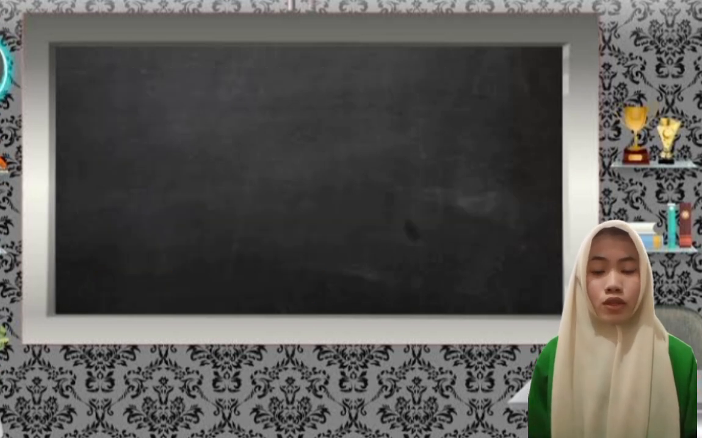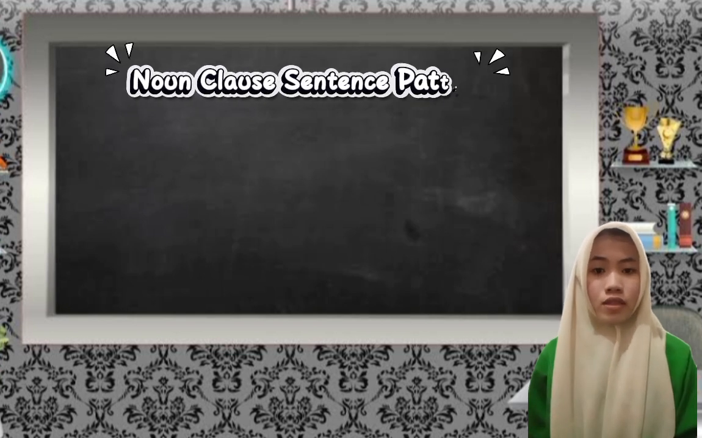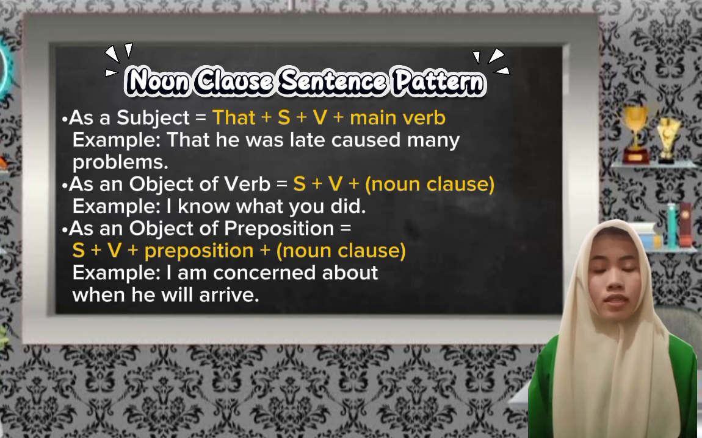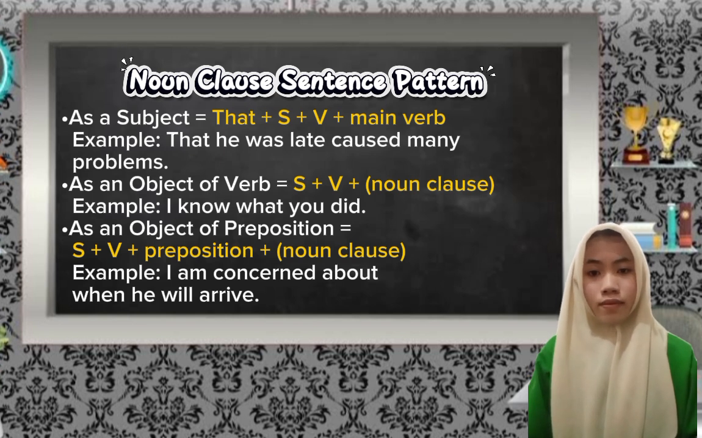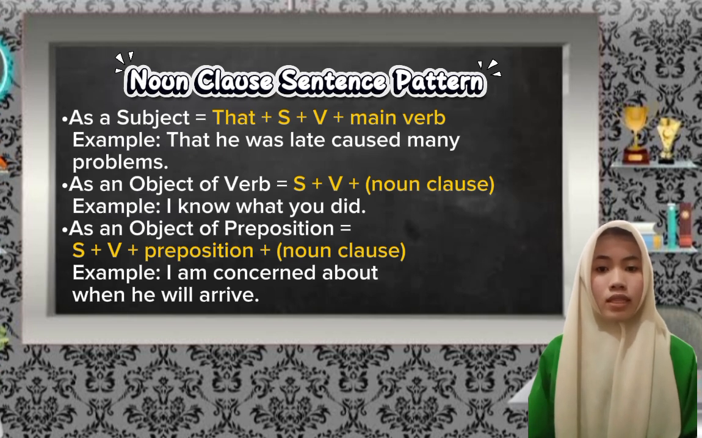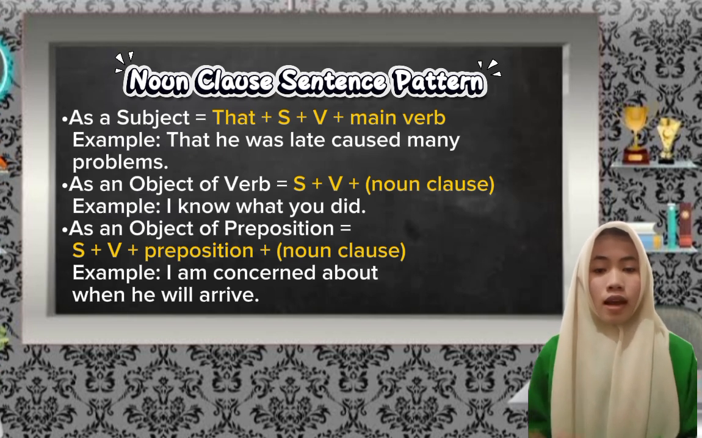Now, to make it easier to remember, here are the general patterns of noun clause sentences. As a subject: that plus subject plus verb plus main verb. Example, that he was late caused many problems. As an object of verb: subject plus verb plus noun clause. Example, I know what you did. As an object of preposition: subject plus verb plus preposition plus noun clause. Example, I am concerned about when he will arrive.